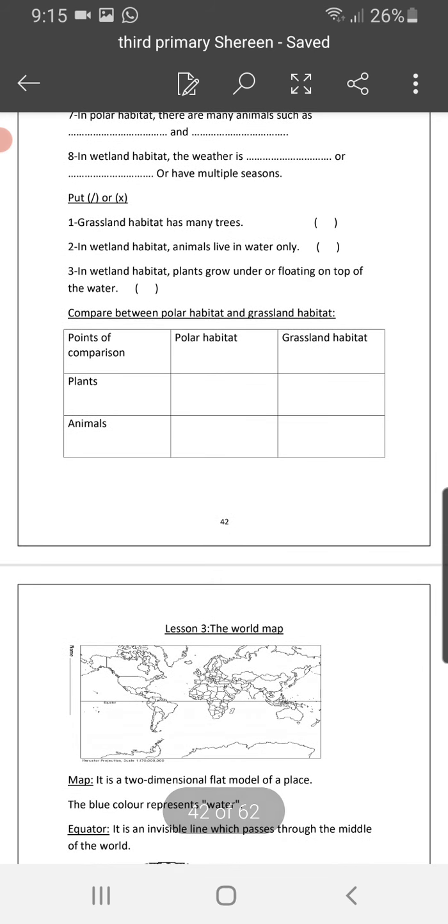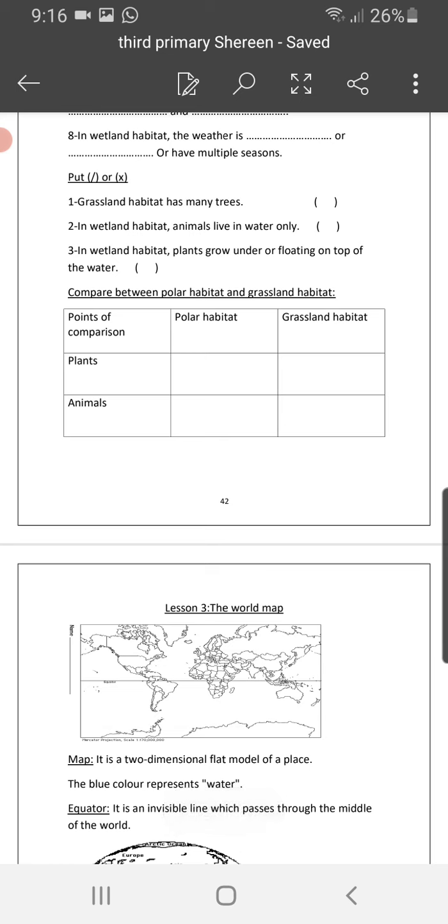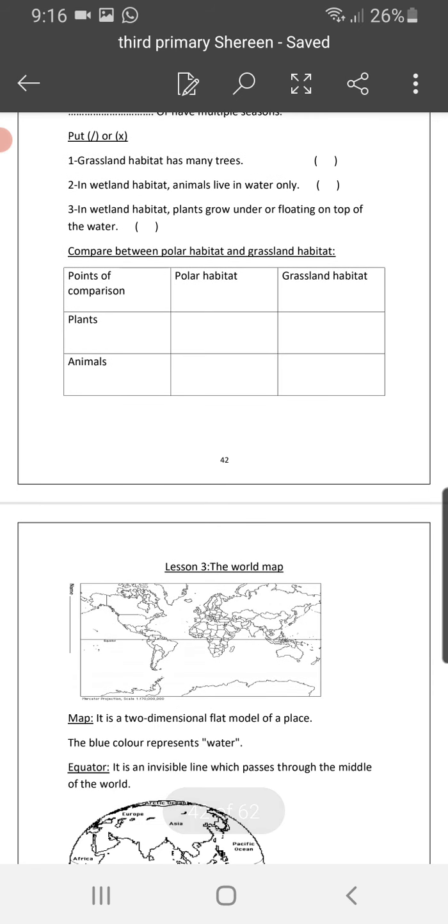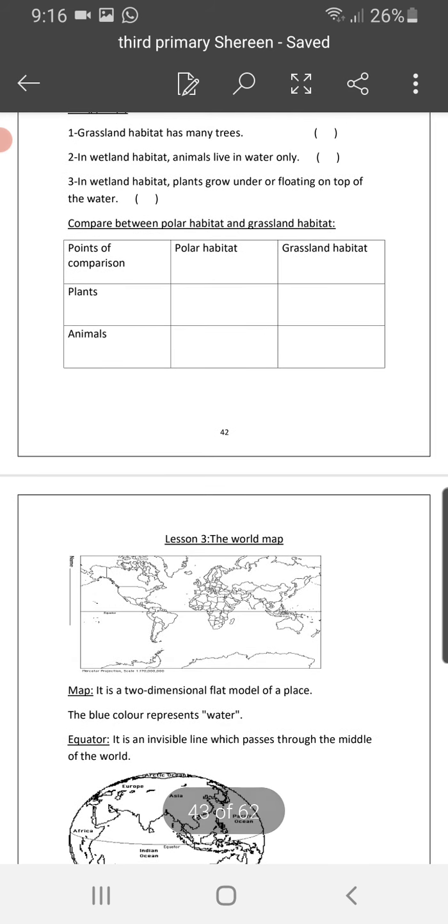Put right or wrong. Grassland habitats has many trees. It's coming from its name, grassland, so not trees, it's just grass and bushes, so it's wrong. Number 2. In wetland habitat, animals live in water only. Yes, because we said from the examples of the animals, it's turtles. Turtles, the kind of tortoise that is living in the water. So it's right. In wetland habitat, plants grow under or floating on top of the water. Yes, that's true. It's right also.